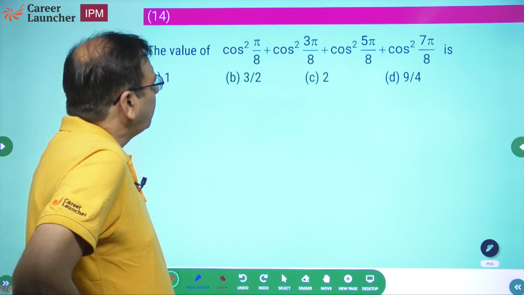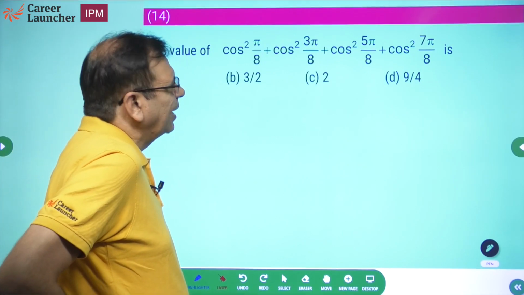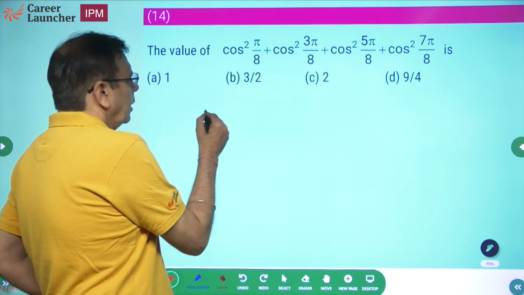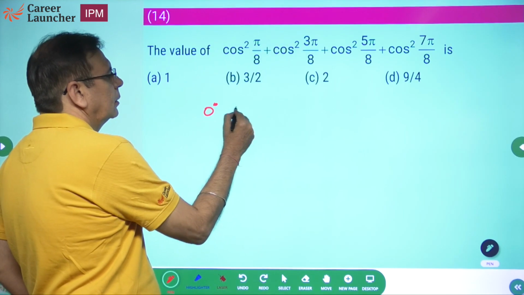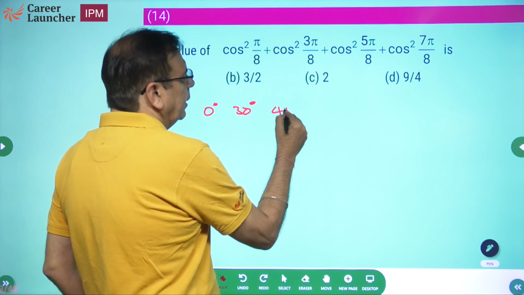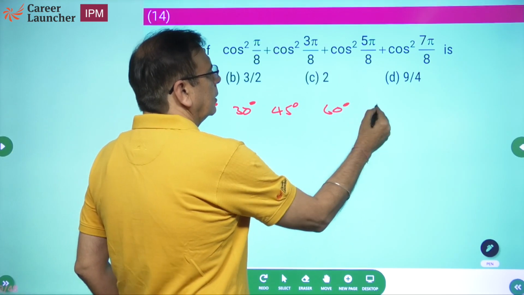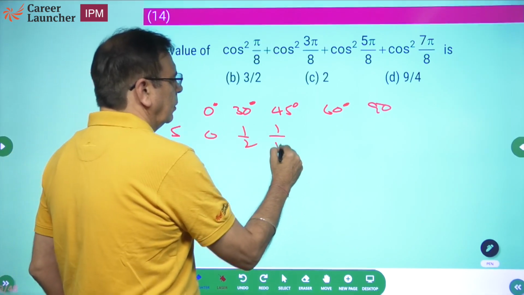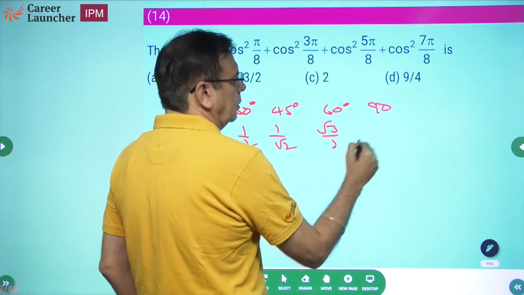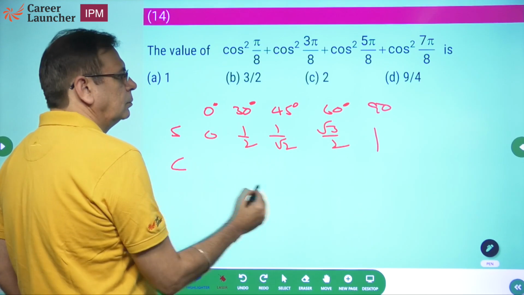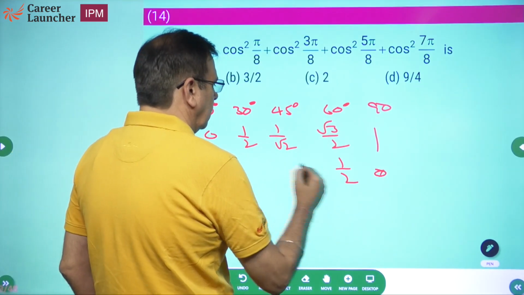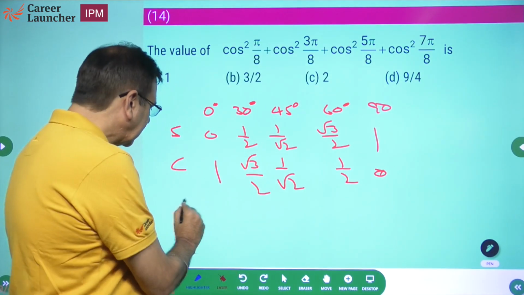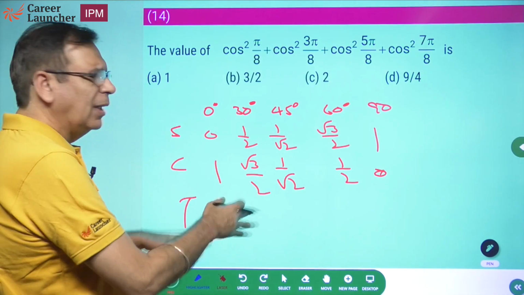The value of cos square pi by 8 plus cos square 3 pi by 8. I understand this less, but I do know one thing. What do I know? If I look at 0 degree, 30 degree, 45 degree, 60 degree, 90 degree, for sine it is 0, half, and so on. For cos, the reverse. And I know that tan is sin upon cos.